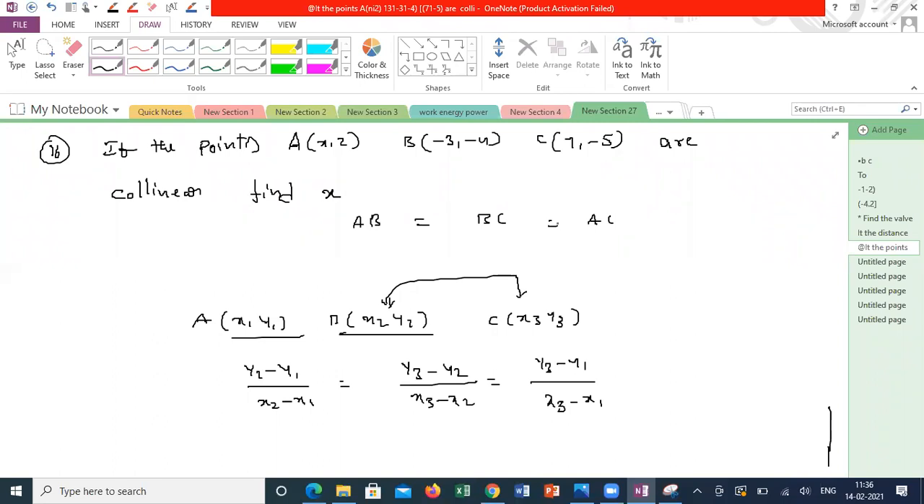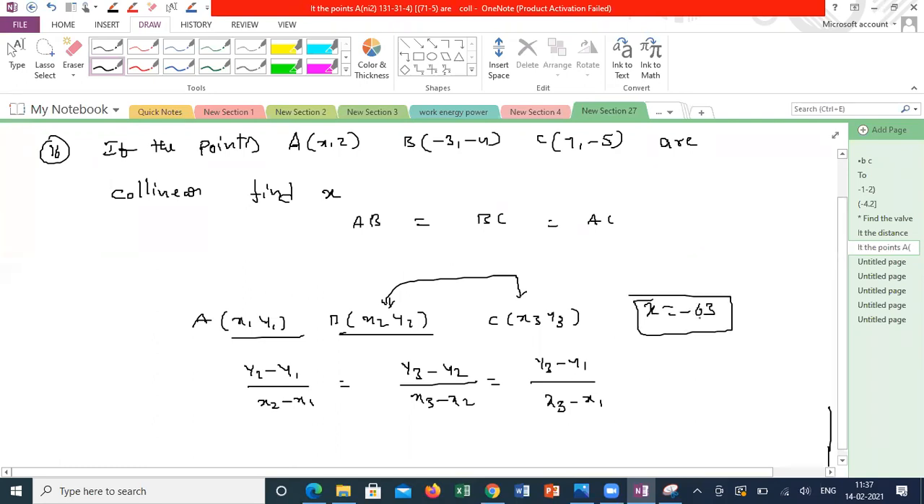If anyone got the answer, please let me know. Sir, his answer is minus 63. No. What is the AB distance you got? Sir, I used the area of triangle formula. Same here, sir. Even I got minus 63 using area of triangle. Correct answer. Use this formula, check whether you are getting x is equal to minus 63.